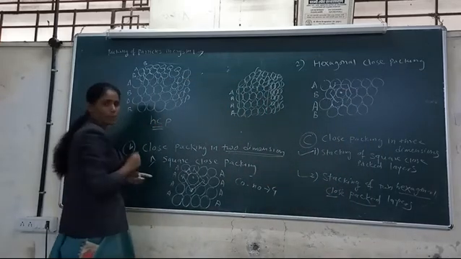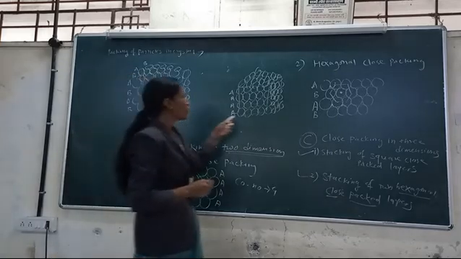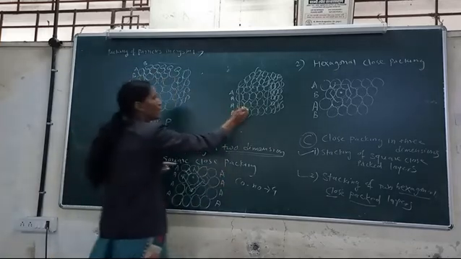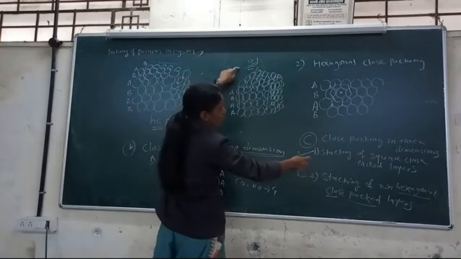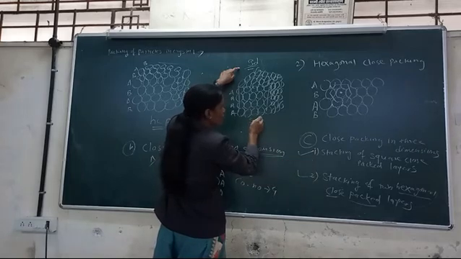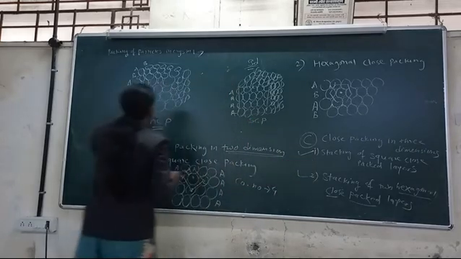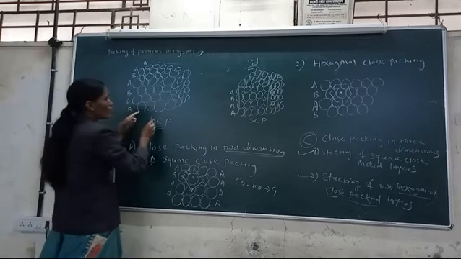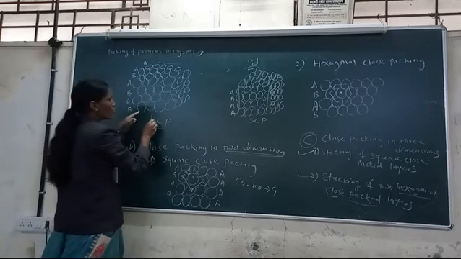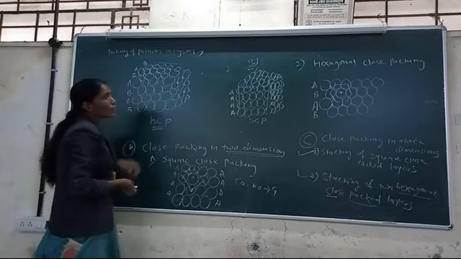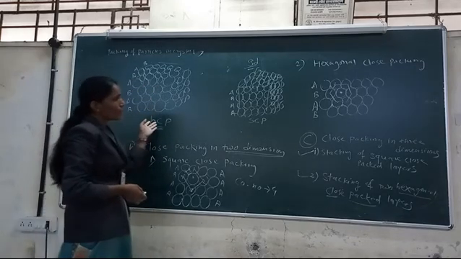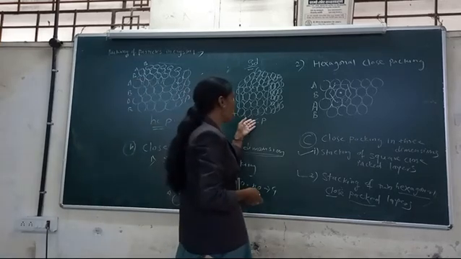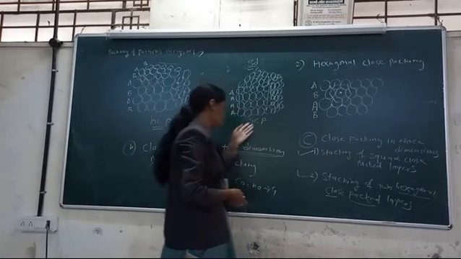This is the 3D structure of the first type, square close packing, SCP, and this structure is the three-dimensional structure, that is HCP. The voids are less in HCP than in SCP, means square close packing.